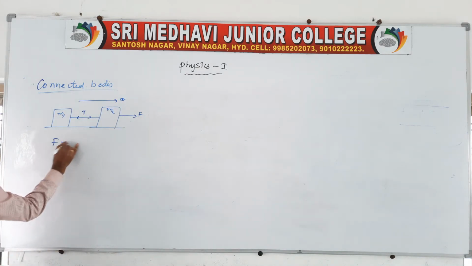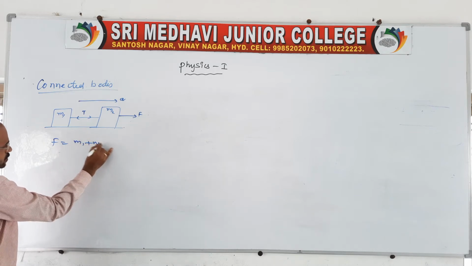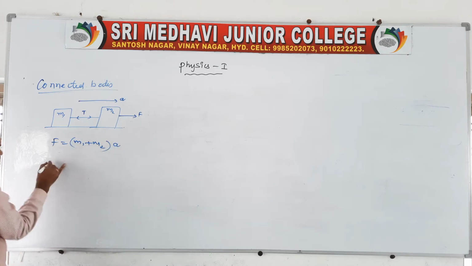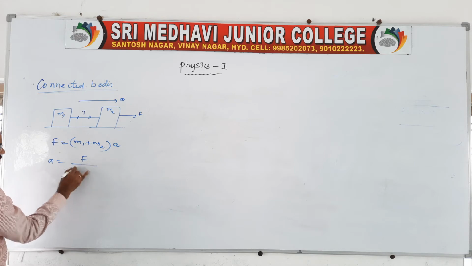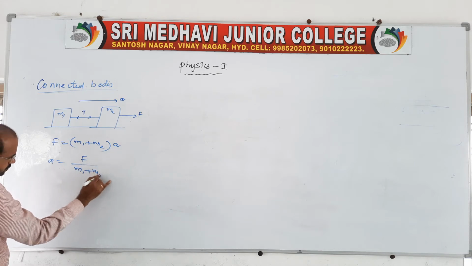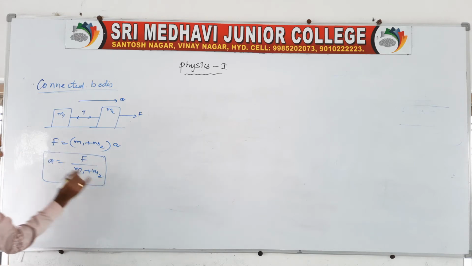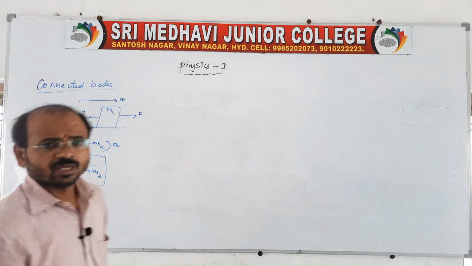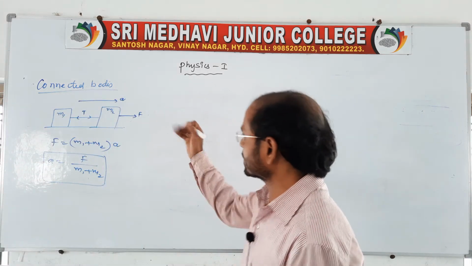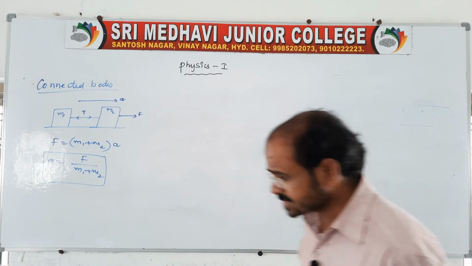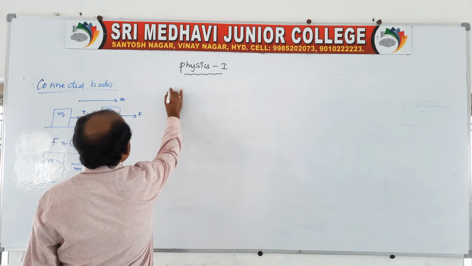Then you find a common acceleration: M1 plus M2 into A. Therefore, A is equal to F by M1 plus M2. So, this is the acceleration of the connected bodies. Now we have to find the resultant force. So, for this resultant force, we should draw a free body diagram.